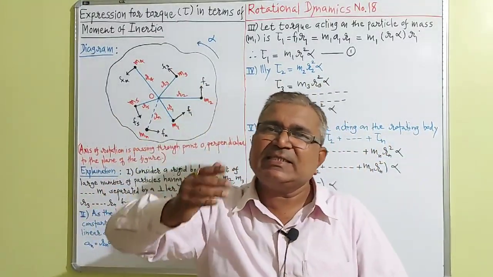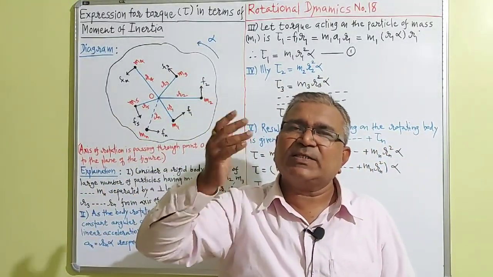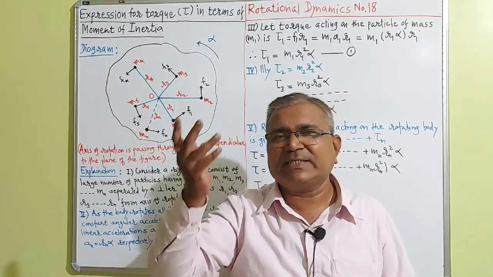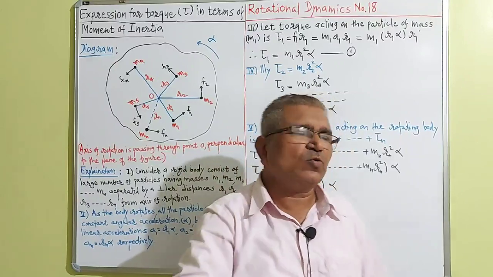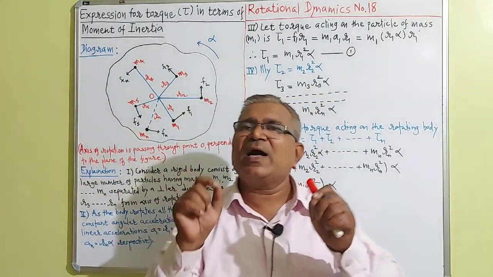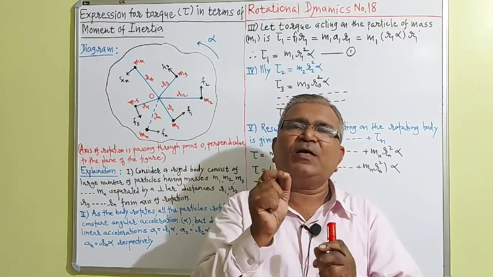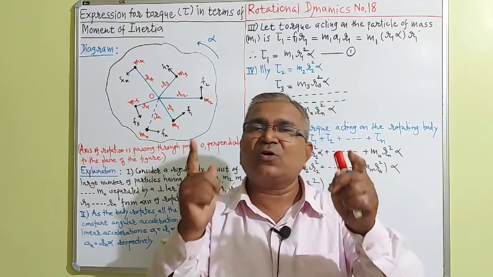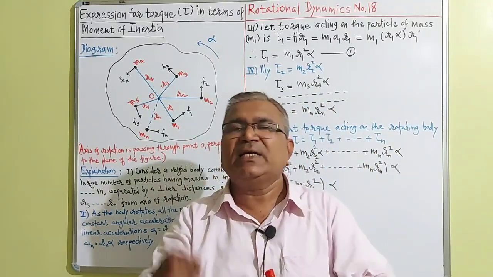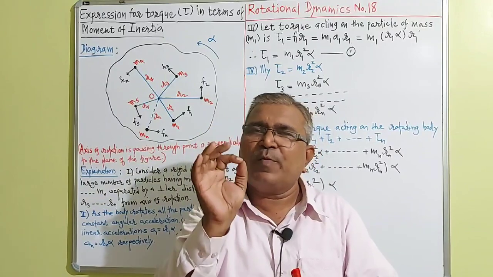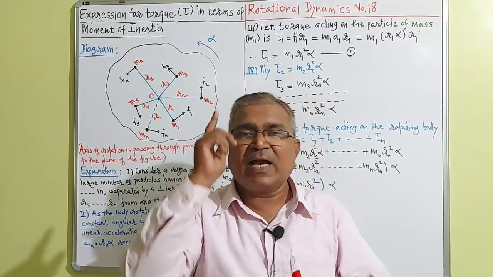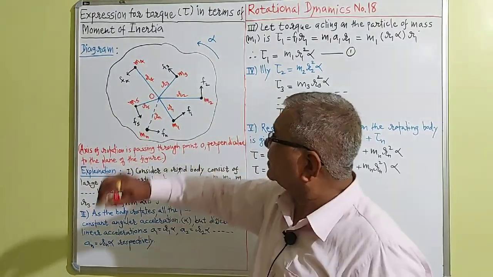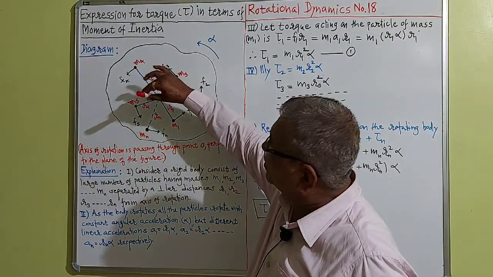These are three similar questions that may be asked in various examinations. So you will have to reach tau is equal to I alpha. Alpha is the angular acceleration of the rotating body. Capital I is the moment of inertia of the rotating body about the axis of rotation passing through point O, which is perpendicular to the figure.